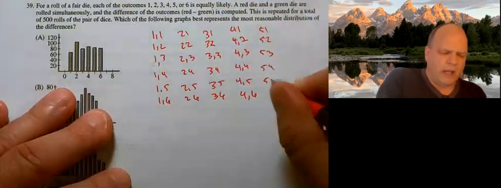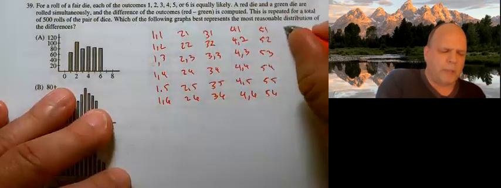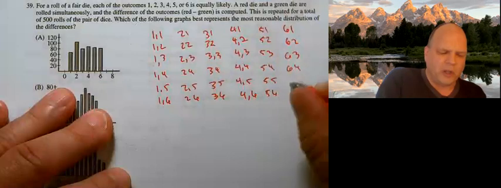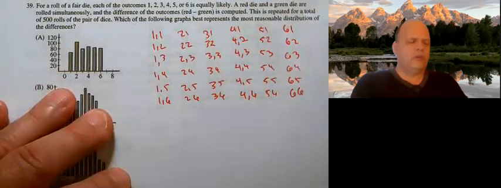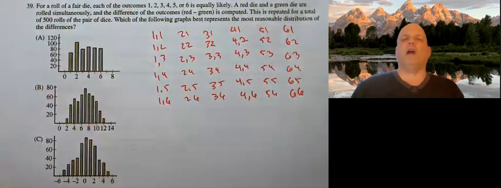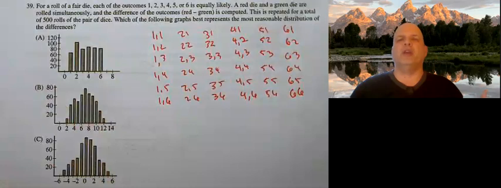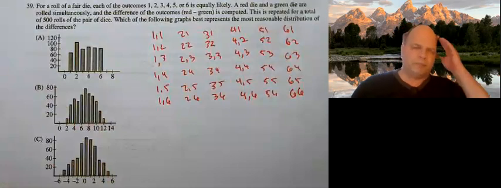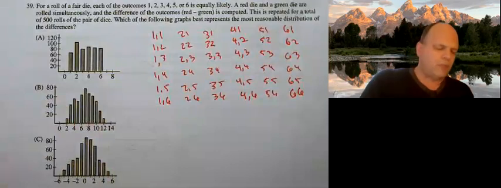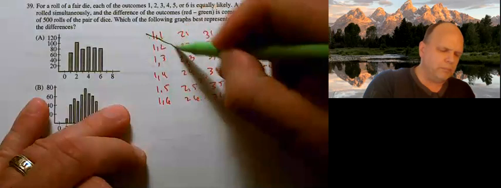And obviously, if you do the sample spaces, people do really, really well on the problems. When they don't make the sample spaces, they don't do so well. So the first number is the red number, the second number is the green number. Which of the following graphs best represents the most reasonable distribution? All right, just out of curiosity, I'm going to take the center section. I'm going to go this way.